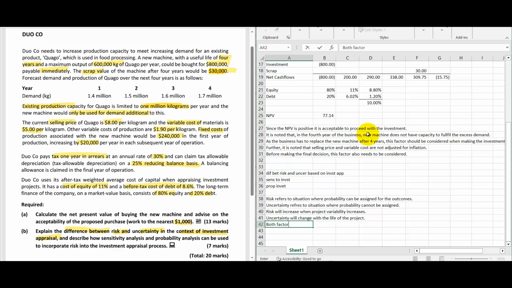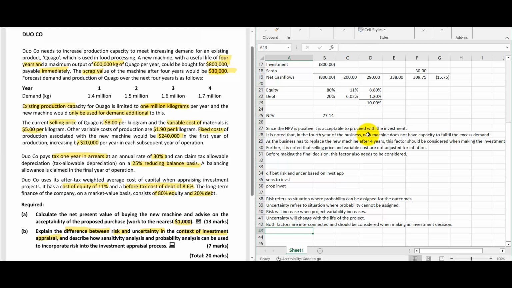Both factors are interconnected and should be considered when making an investment decision.